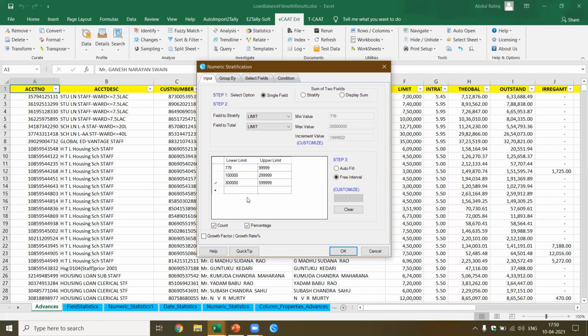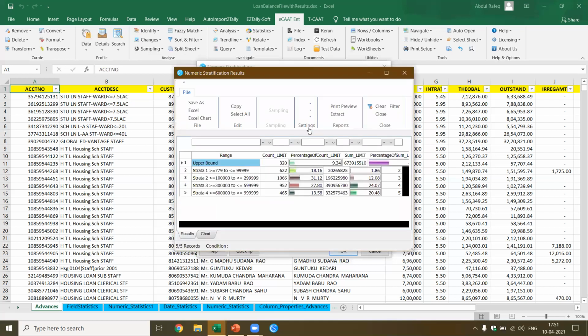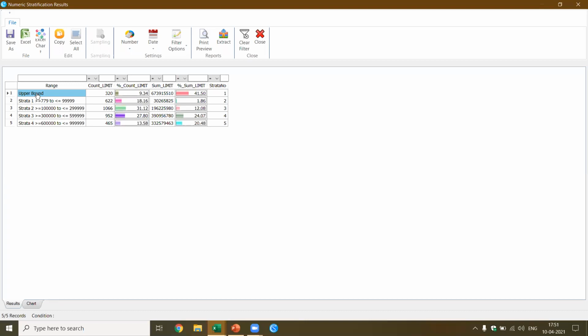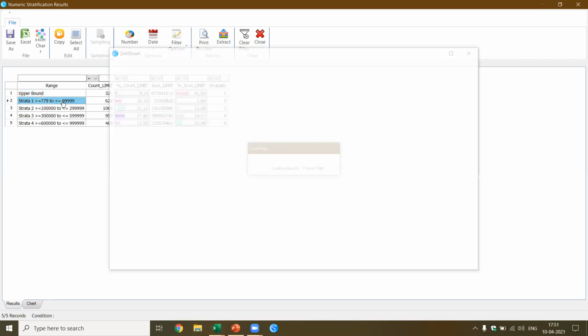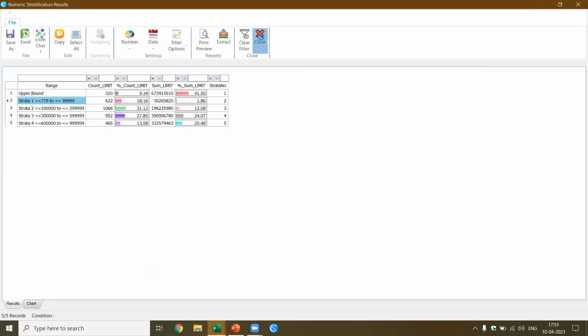I'm going to give one more example. Let's say I take 6 lakhs and I want it as 9,99,000. I'll just say okay. Now you should be able to get the result for this specified interval that you've given. What happens with the other accounts? They come as upper bound because these are beyond the limit you've given. Based on this, I can get this information. Not only that, I can do further drill down. I can double click and get the information for each of these accounts. Let's close this and move forward.